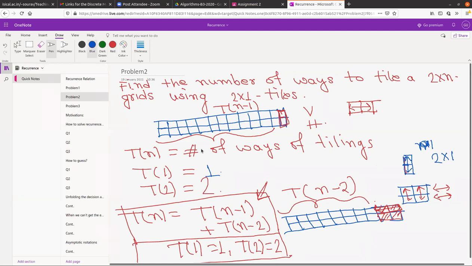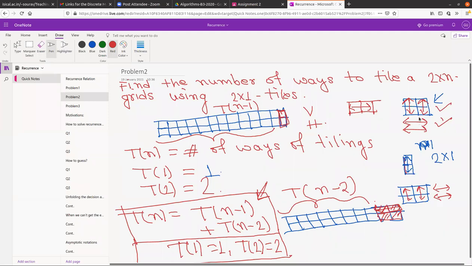No. Look, for T2 here you have a 2 cross 2 grid. This is clear, right? So how many ways? Actually here you are not calculating the number of tiles. You are calculating the number of ways we can tile it. Okay, don't forget this. So one way to tile here is to put a tile in this way. Another way is to do this and this. So this is one way and this is another way. This is 2. Is this clear? Okay. Yes, clear.